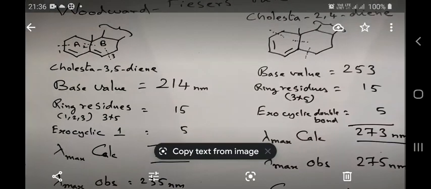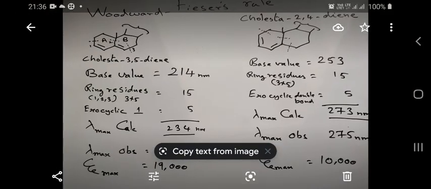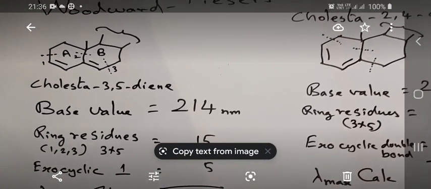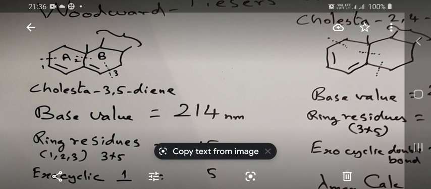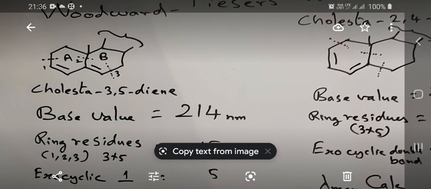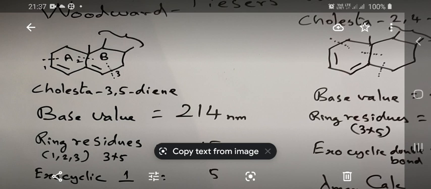And I have indicated the alkyl residues with the help of dotted lines. You have two alkyl residues in ring A and in ring B also we have two alkyl residues. Both ring A and B have a common alkyl residue. So 1, 2, 3.